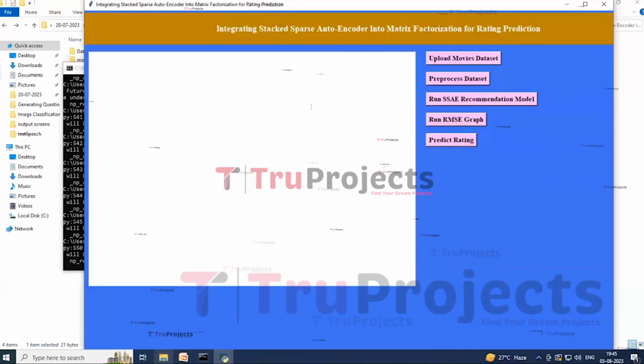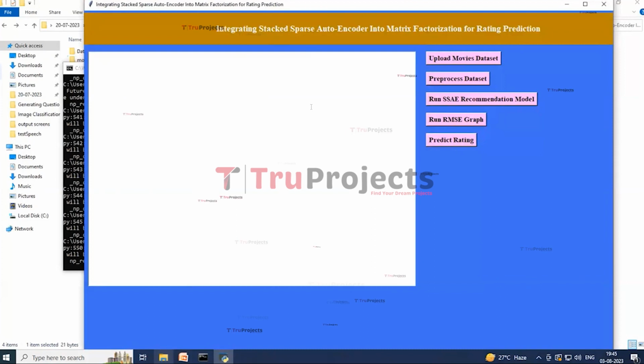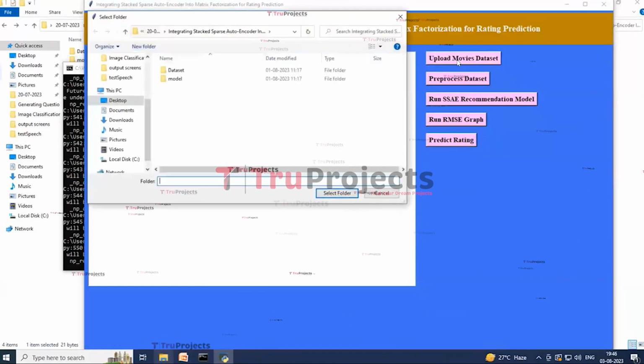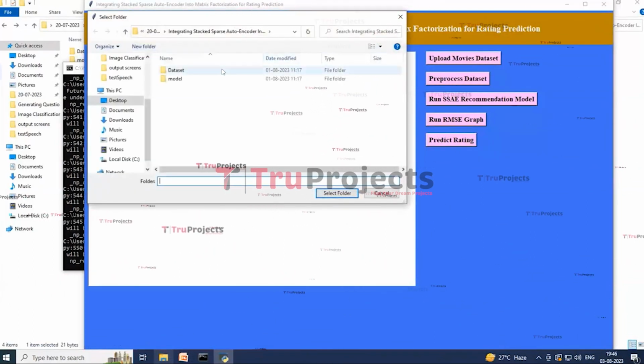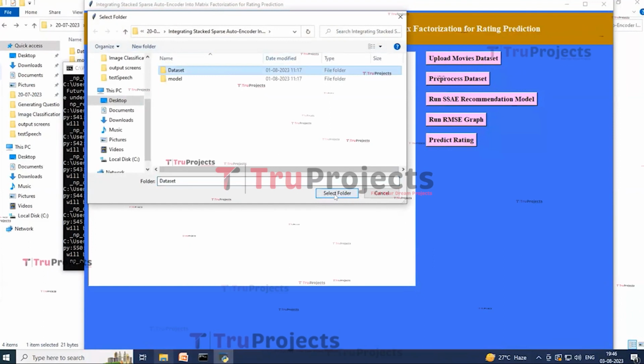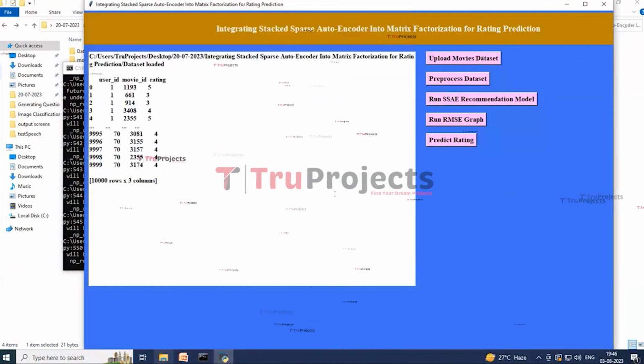So here this is the graphical user interface. With this we are interacting with the program. So now click on upload movies dataset button to upload the dataset. Here I am selecting this dataset folder and now click on select folder button. So here on this screen we can see that the dataset loaded and we can see some values from the dataset.